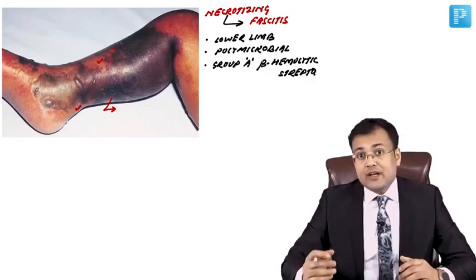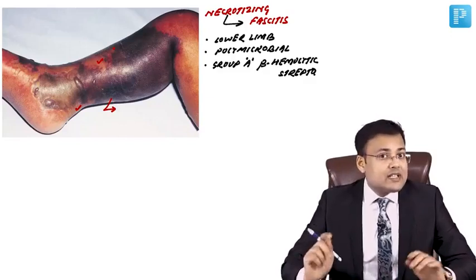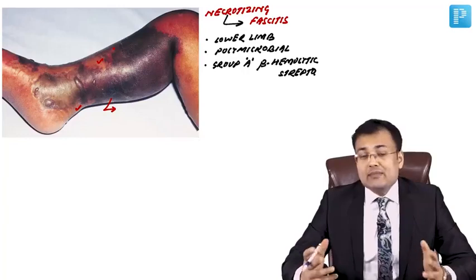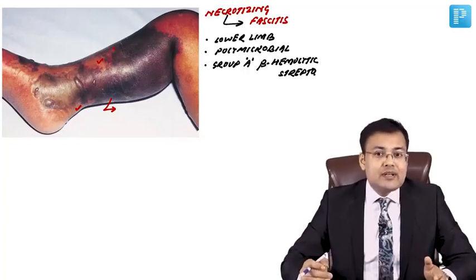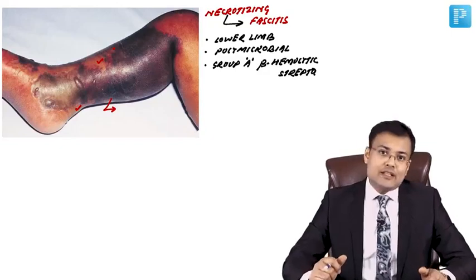Underlying structures are spared. It means muscle is spared. We discussed gas gangrene. In gas gangrene, there is myonecrosis. So muscle is involved in gas gangrene, but it is spared in necrotizing fasciitis.